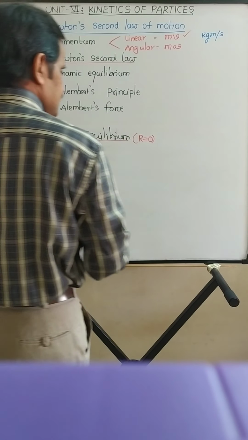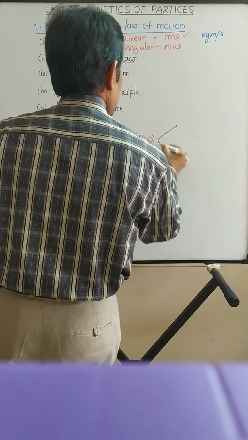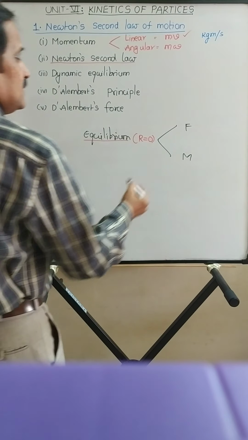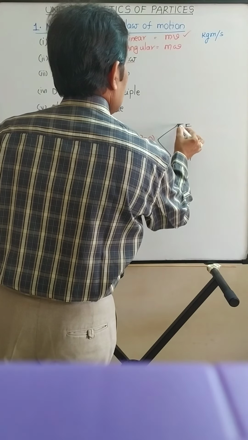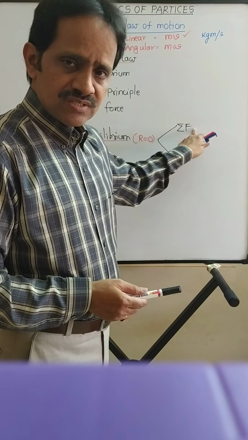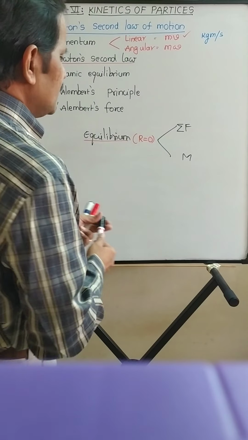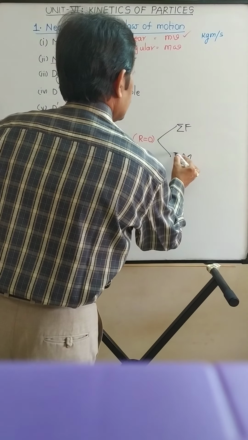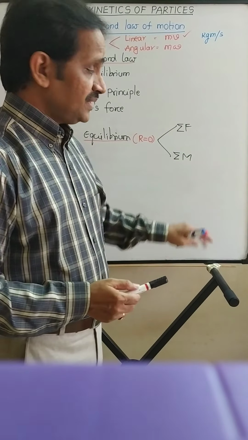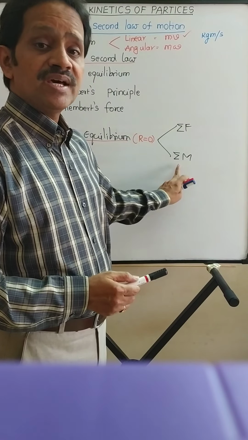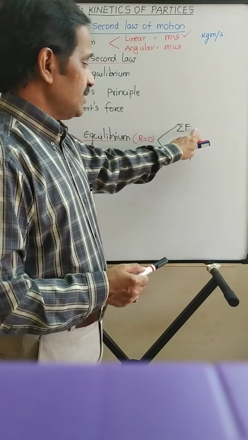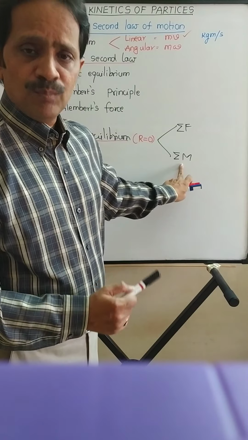So the resultant can be a force or it can be a moment. The algebraic sum of all the forces acting on the system is nothing but the resultant force or the net force. And the algebraic sum of the moments of all forces acting in the system about any point is the net moment or resultant moment of the system. So resultant can be a resultant force or it can be a resultant moment.